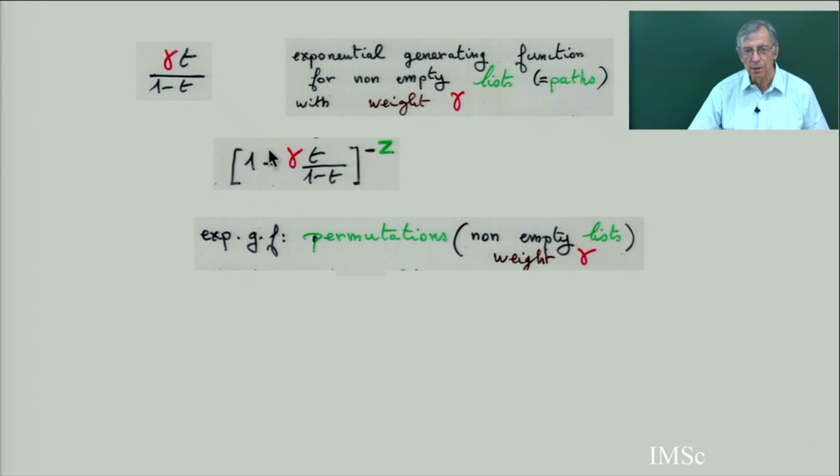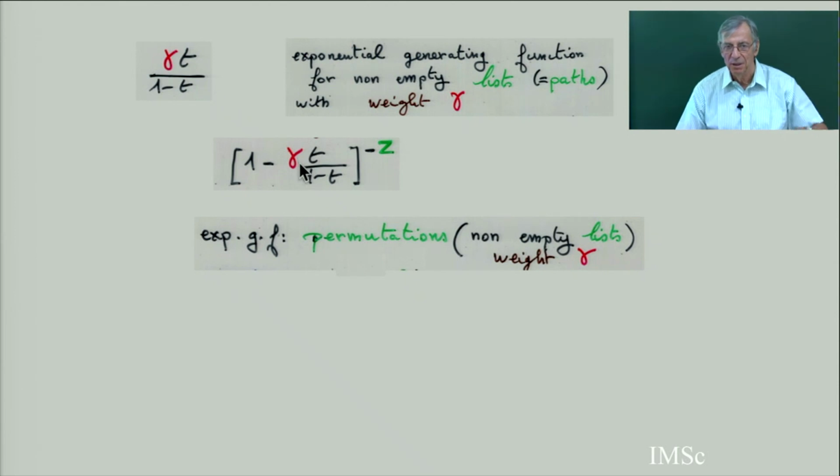So I take the inverse of 1 minus this, which means this is a path, this is a chain. 1 over 1 minus this is a permutation of chains. So this generating function is the exponential generating function of the substitution in permutations. You substitute non-empty chains. So each chain or path or list, in computer science, has a weight gamma.